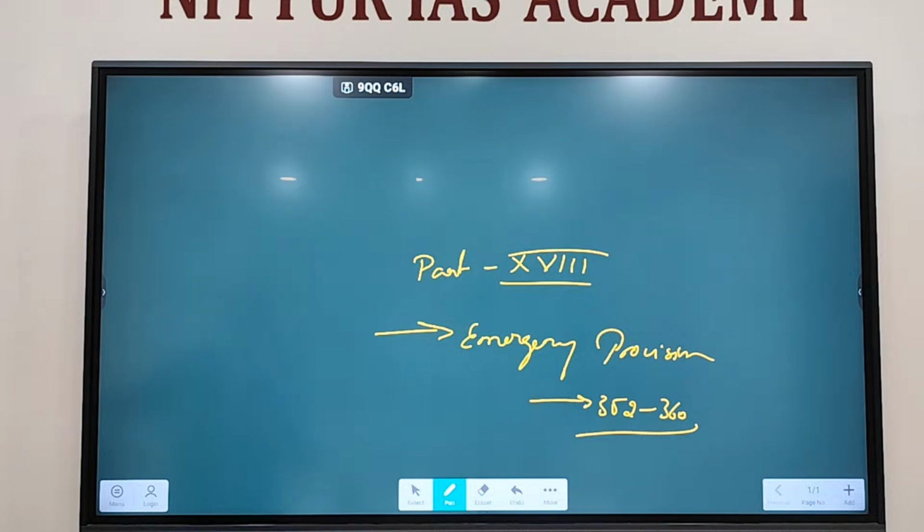Not rule. I'll check the exact word and tell you. It is not exactly power, power is also not correct actually. It is a provision.